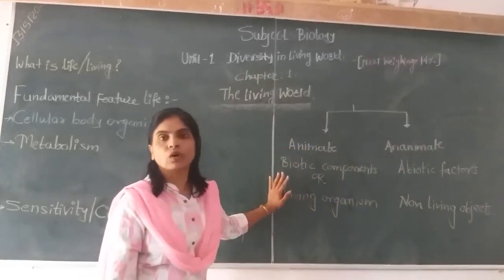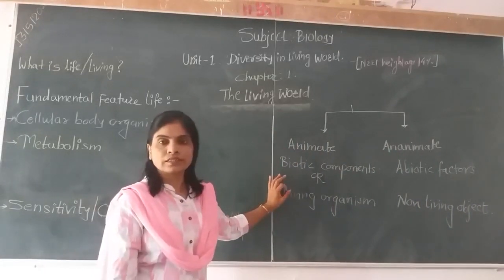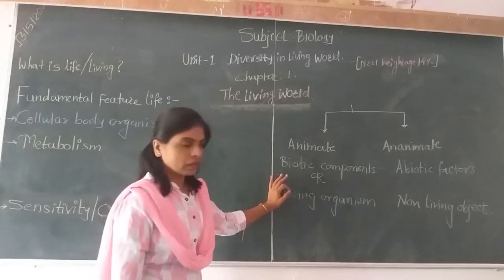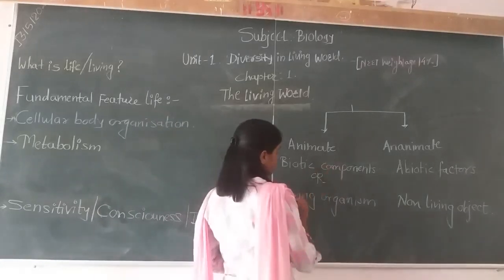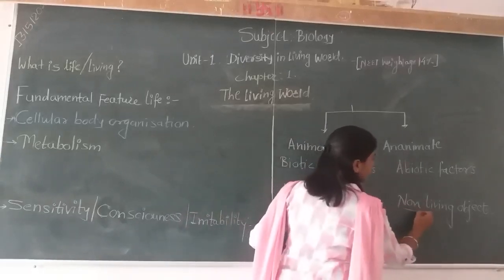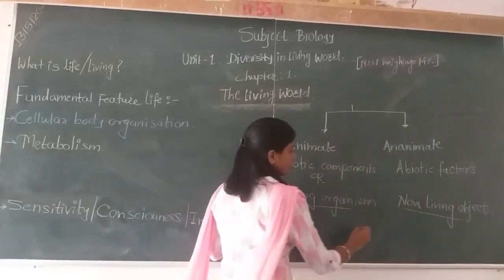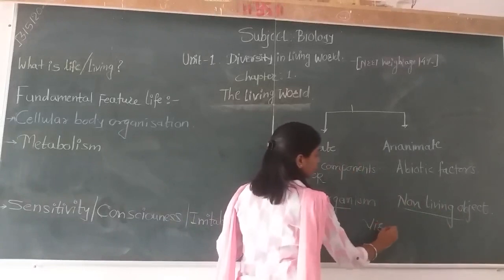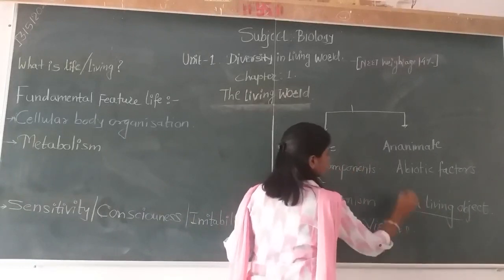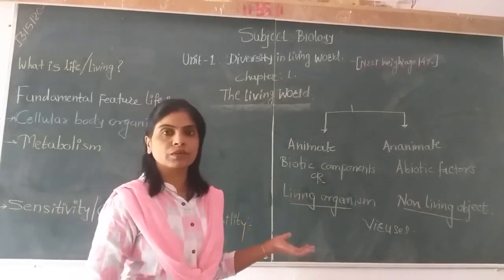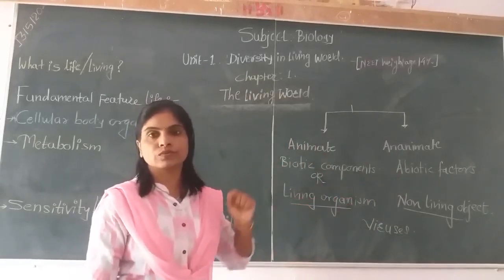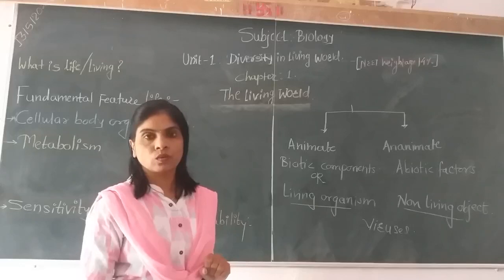When Earth evolved, the first form of life is actually the connecting link between living organisms and non-living objects, and they are called viruses. Viruses are the intermediate or connecting link between living and non-living objects. How?